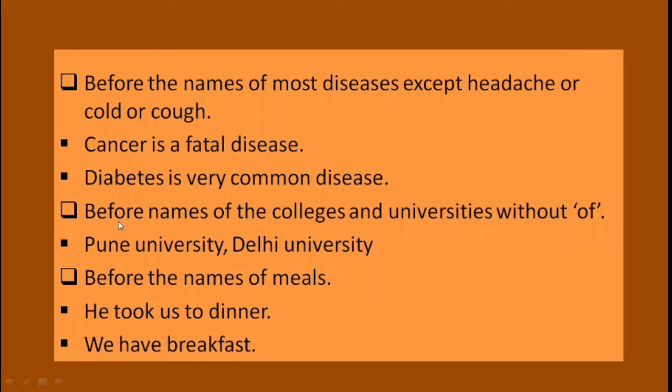Next rule, you cannot use the articles before the names of the colleges and universities without of. For example, Pune University, or we had seen in the earlier slide, you can say the University of Pune, but in such case you cannot use the article the. You have to say Pune University or Delhi University.